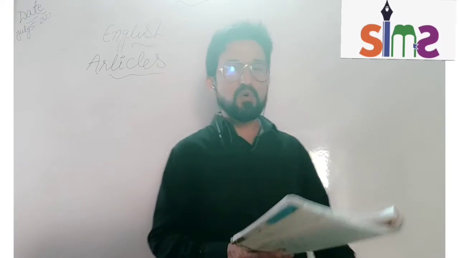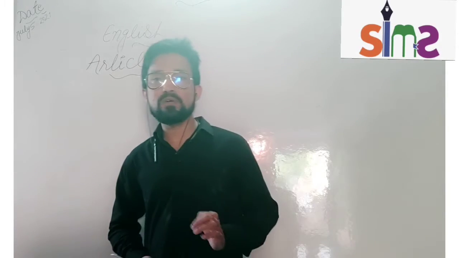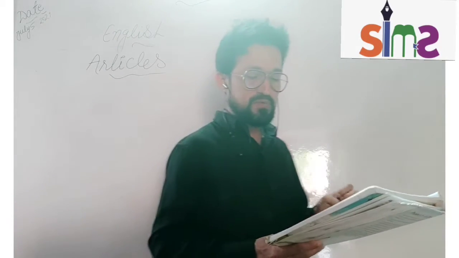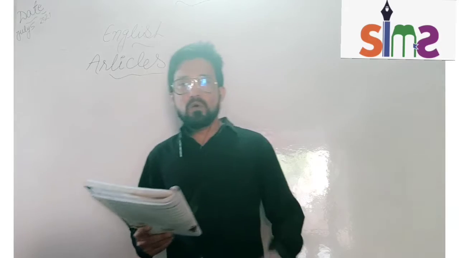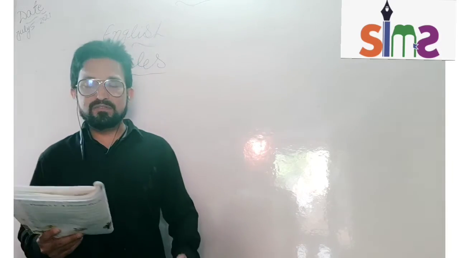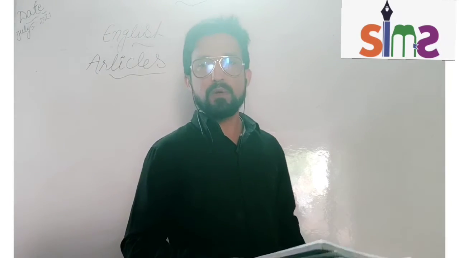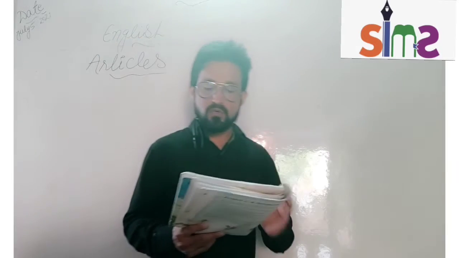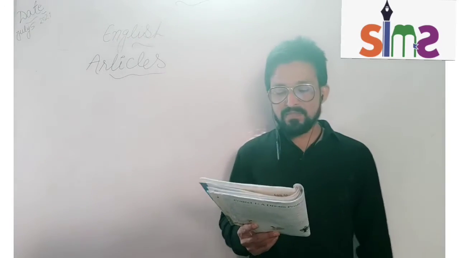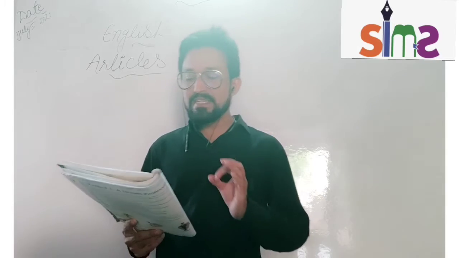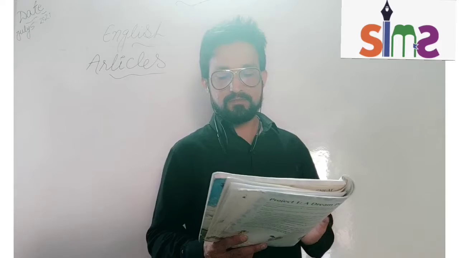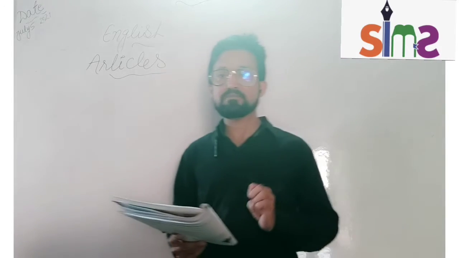Next, before names of water bodies. If we are talking about water bodies like the Pacific Ocean, or a river, or sea, we will use the. We use the before names of seas, rivers, oceans and mountains. Example: the Nile, the Indian Ocean, the Gulf of Mexico, the Himalayas. So we will use the here.